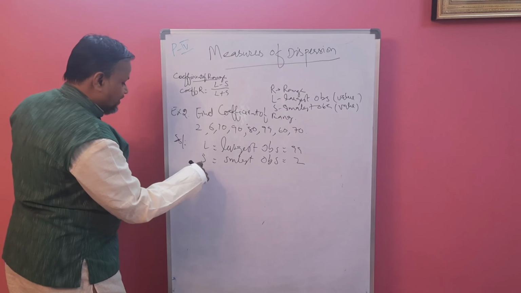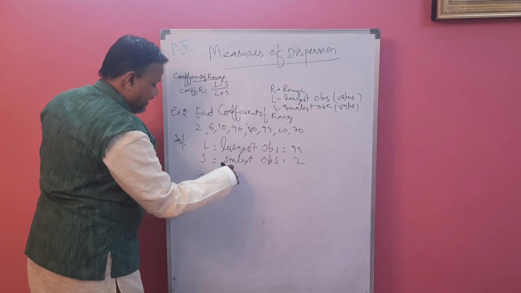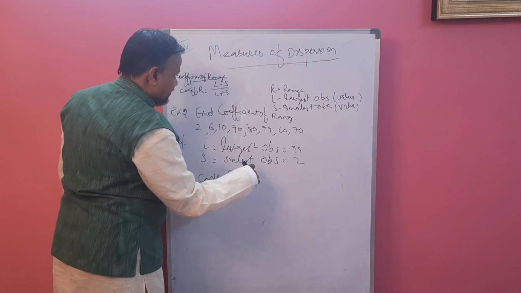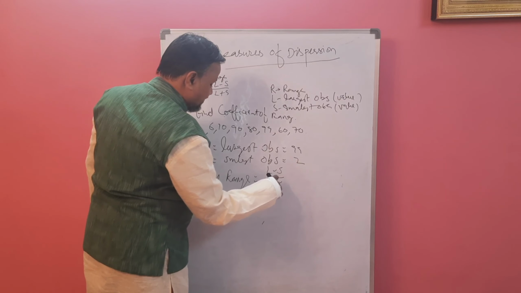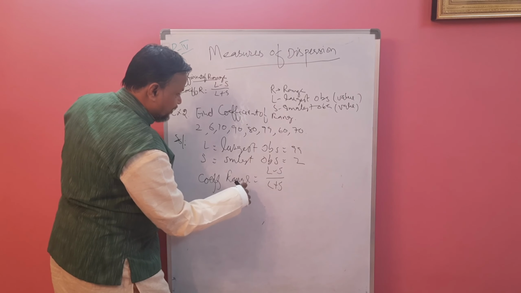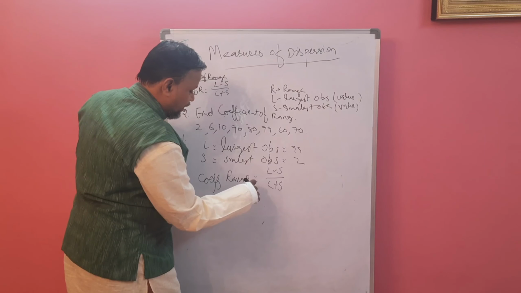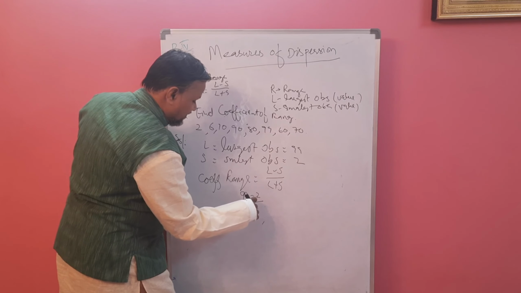So coefficient of range is nothing but L minus S by L plus S. Substitute here: L is 99 minus the smallest value 2, divided by 99 plus 2.